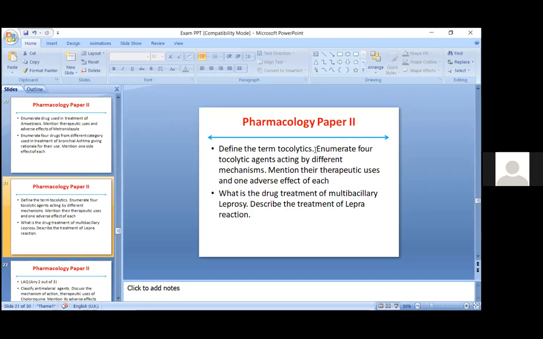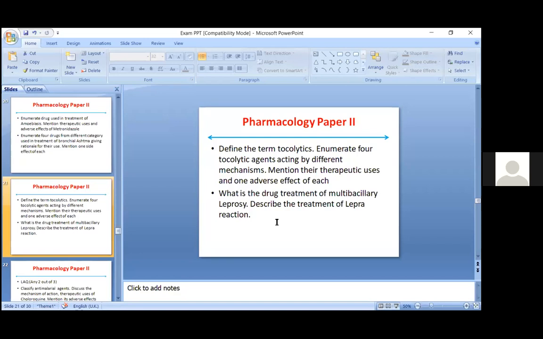Next is what is the drug treatment of multibacillary leprosy? Describe the treatment of lepra reaction. What is expected is that you write the classification, and from the microbiology point of view, how leprosy is a chronic disease, and the treatment is also not for a single day but for months together. That has to be mentioned over there, a very important thing.